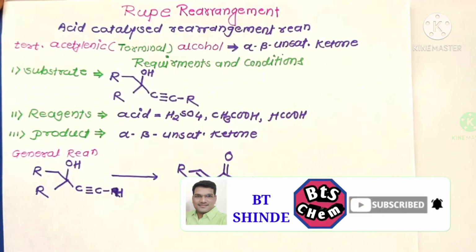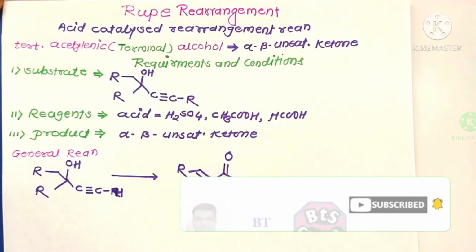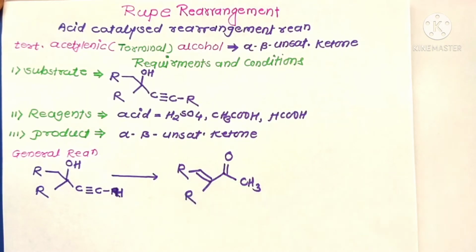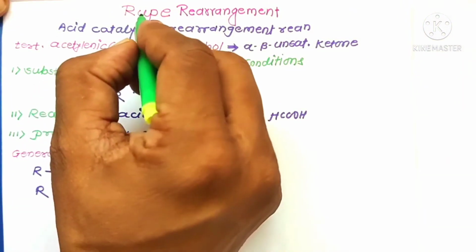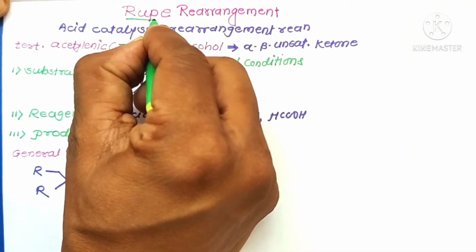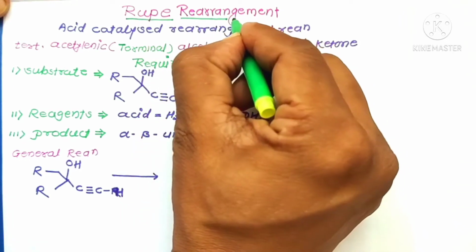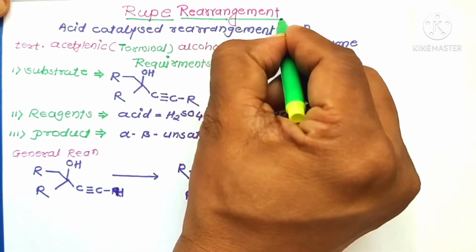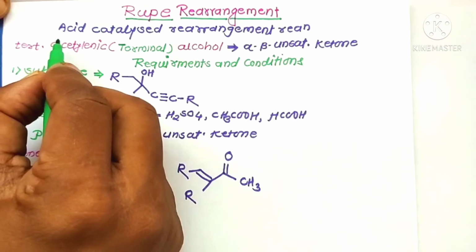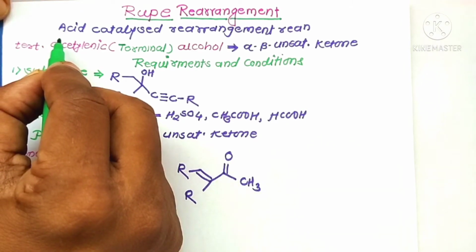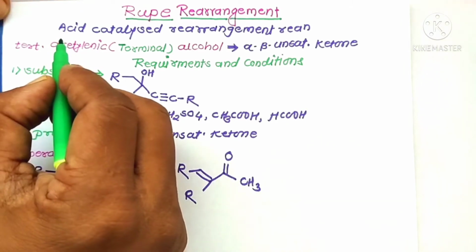Hello everyone. Today we are going to discuss a new important point from organic synthesis, that is the Rupe rearrangement reaction. This Rupe rearrangement reaction proceeds with acid catalysis. Therefore, this reaction is known as an acid catalyzed rearrangement reaction.